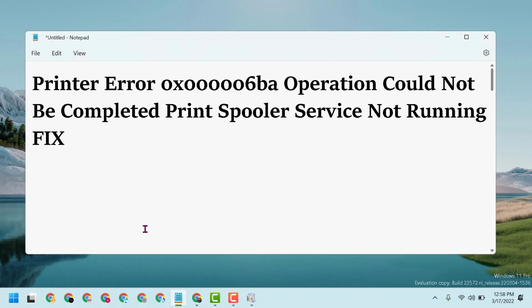Hopefully guys, after restart you can fix and resolve printer error 0x000006ba. Operation could not be completed, printer spooler service not running problem will be fixed.